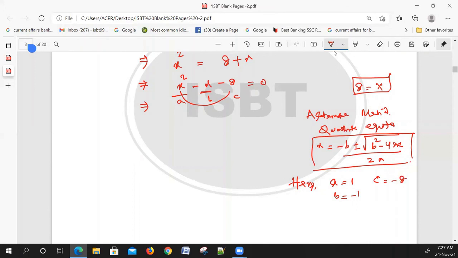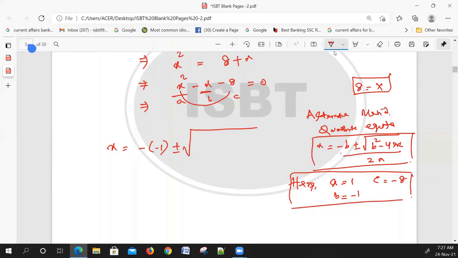Okay, now we apply the values. What should be the value of x? Minus b means b का value minus 1, so minus of minus 1. Then plus or minus root of b square minus 4ac.